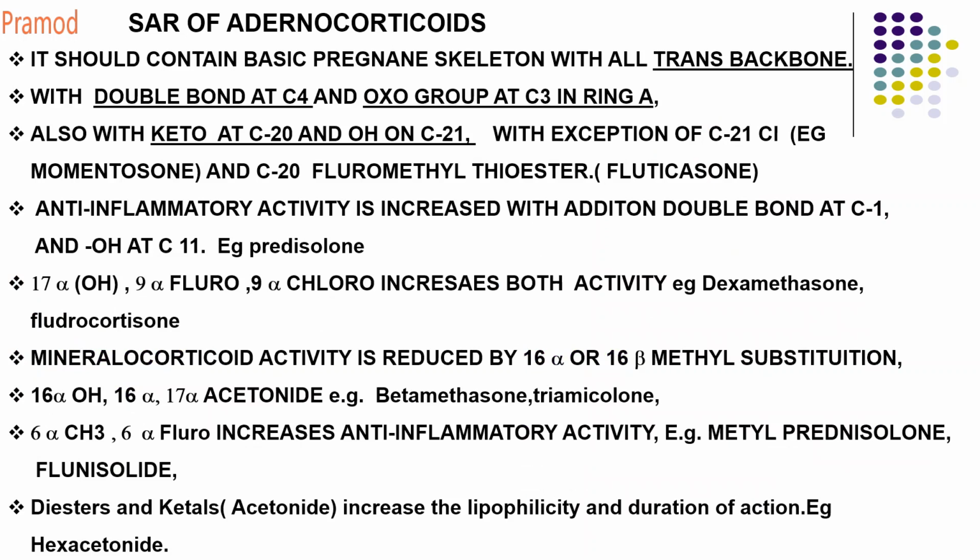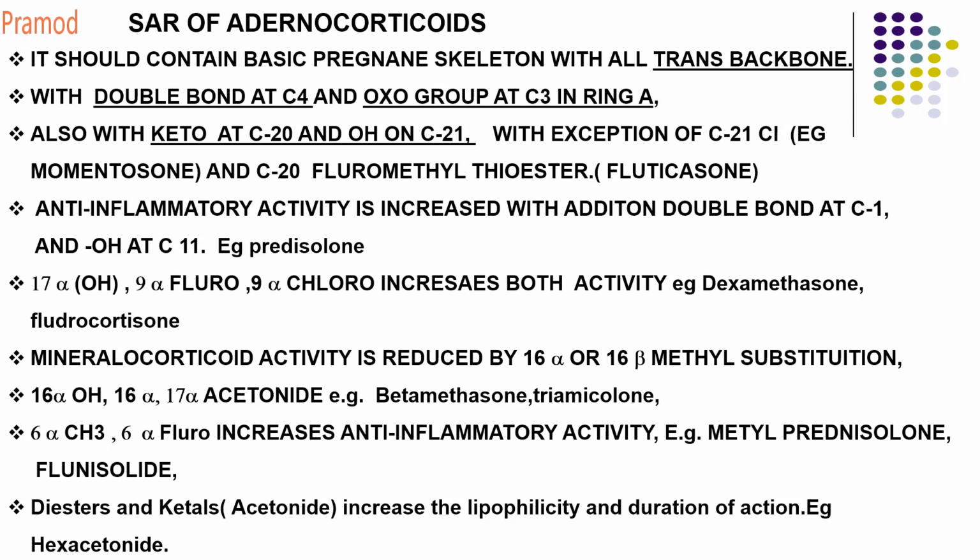Now let's go for your adrenocorticoids. Adrenocorticoids are of two types, your mineralocorticoids and your glucocorticoids. So basically it should contain a pregnane skeleton, that is, it should contain C21 carbon, and with the all trans backbone, meaning all your rings A, B, C and D should always be in a trans configuration.